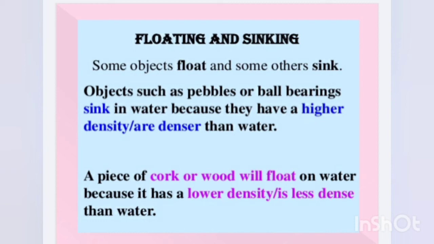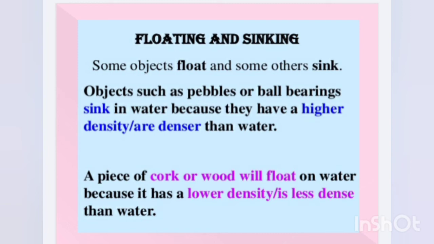Objects such as pebbles or ball bearings sink in water because they have higher density, or are denser than water. A piece of cork or wood will float on water because of its lower density, as it is less dense than water. It means that objects that have high density or high weight sink down into the water.